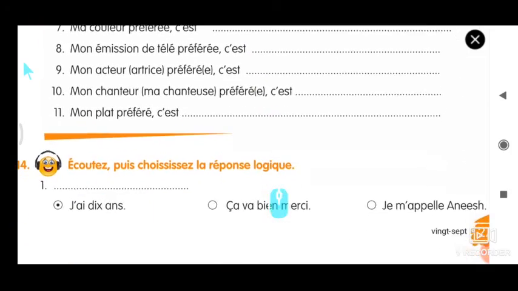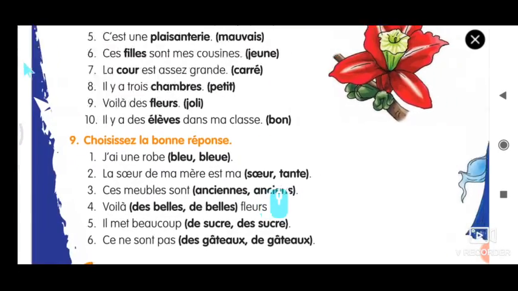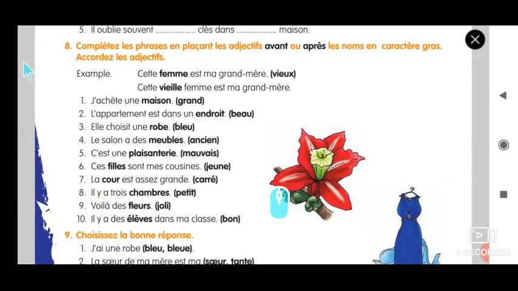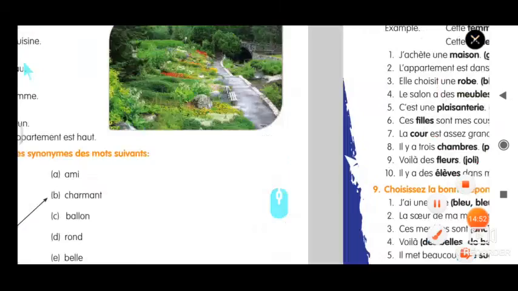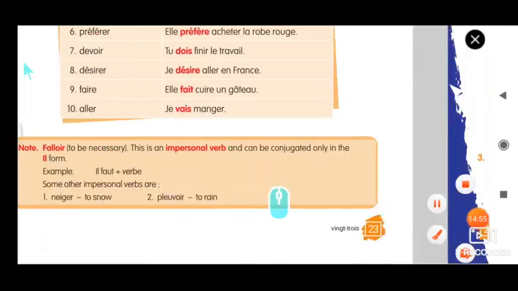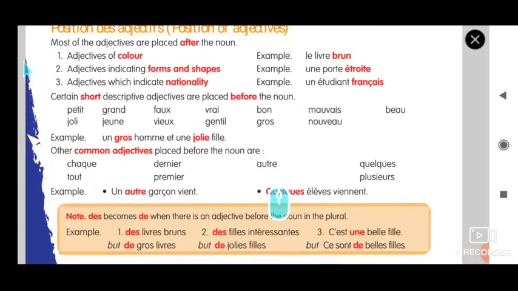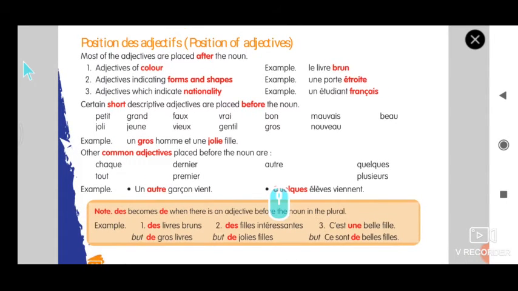Hope you have finished. So we are nearing the end of lesson number 2. So next class we will be seeing exercise number 8 and 9. So the things which you have to do after this is, next class we are going to see this position des adjectifs. I want you to read this position des adjectifs before seeing exercise number 8 and 9, because if you see this, it will be easy for you to complete that exercise. It will be very easy.